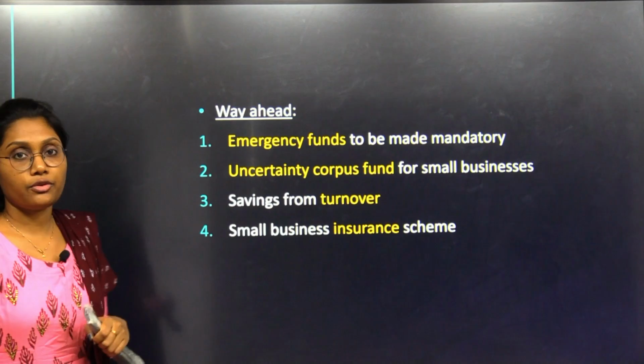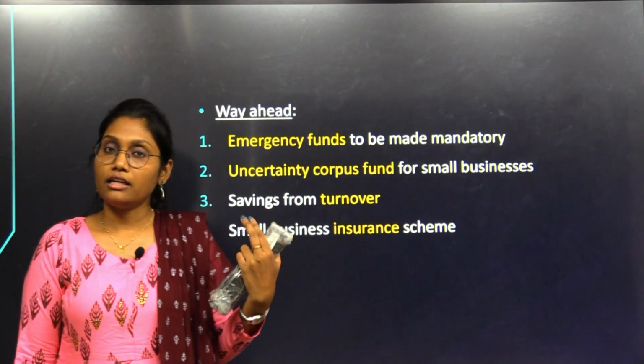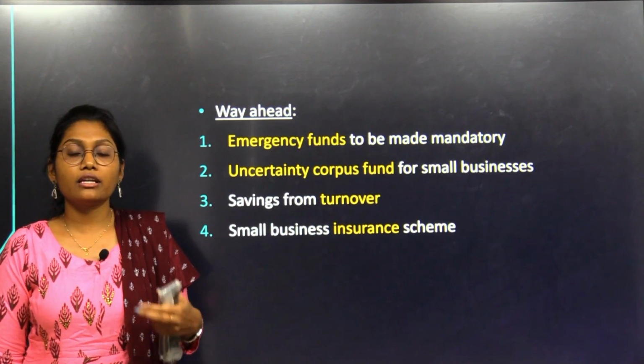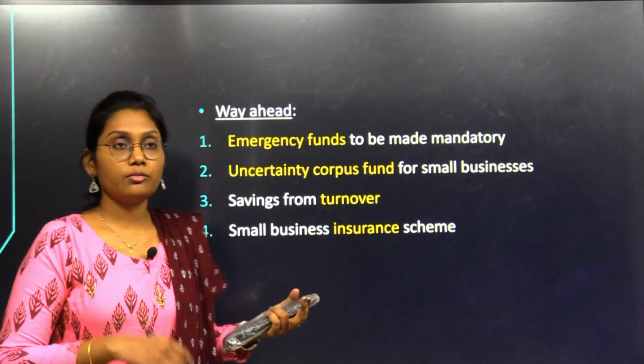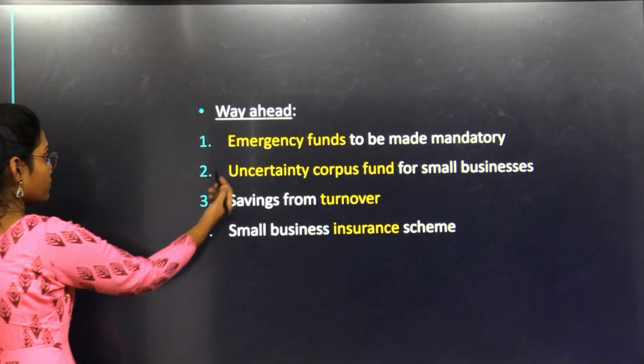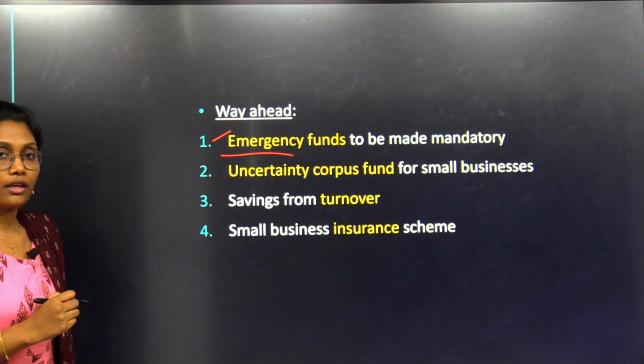So, in this scenario, what could be the best way forward for any crisis like that? If we have to face any future crisis like that, what could be the suggestions for those MSMEs? Emergency funds.